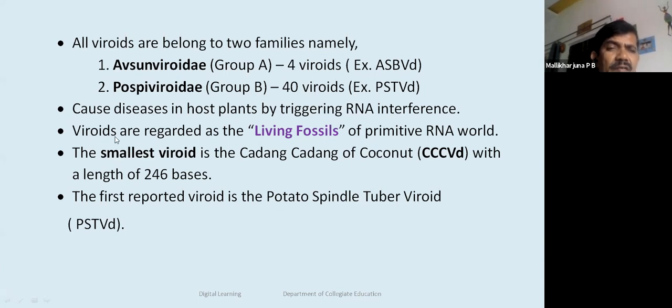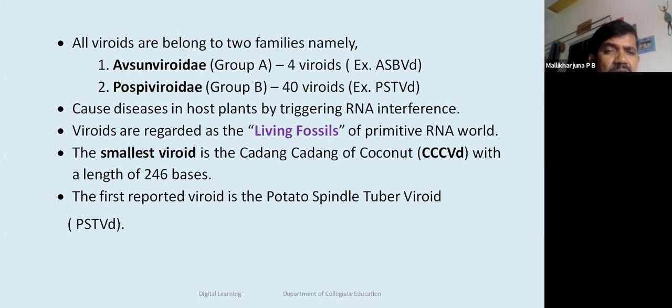Viroids are regarded as the living fossils of the primitive RNA world. Today we call them living fossils in the sense that we know few of them, though there might have been more in the primitive world, among RNA molecules like rRNA, mRNA, snRNA, hnRNA, RNAi, and many other types such as 16S, 5S, 23S RNAs.